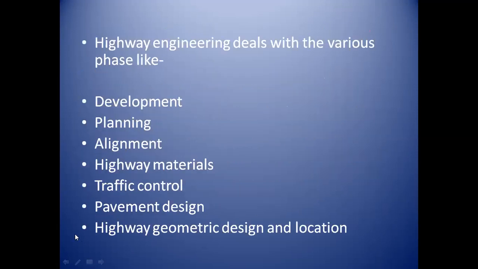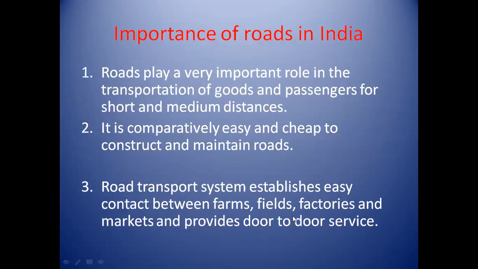Then next point is phases. Highway engineering deals with various phases like first development, then planning, then alignment, then highway materials, then traffic control, pavement design, and highway geometric design and location.